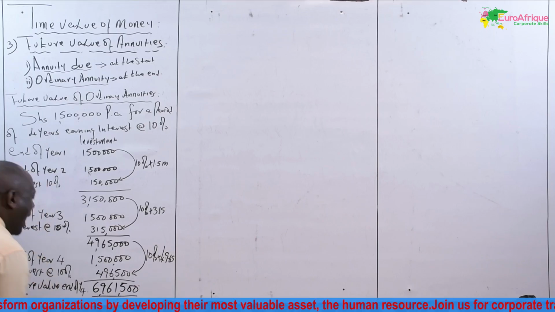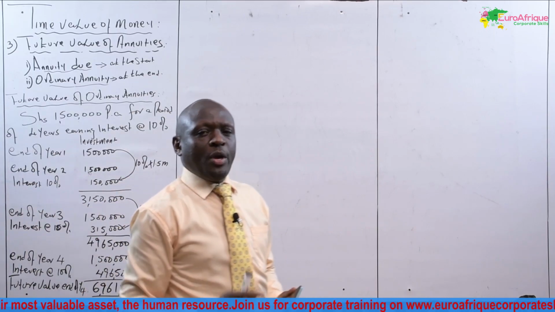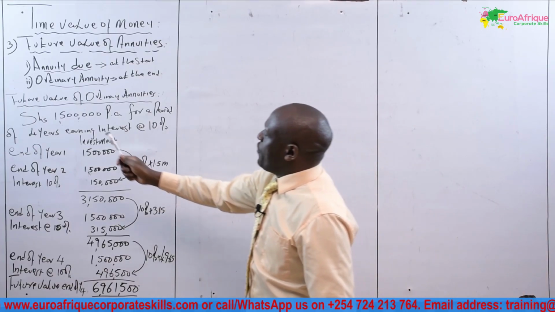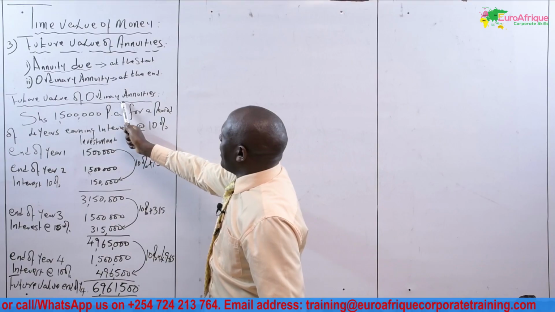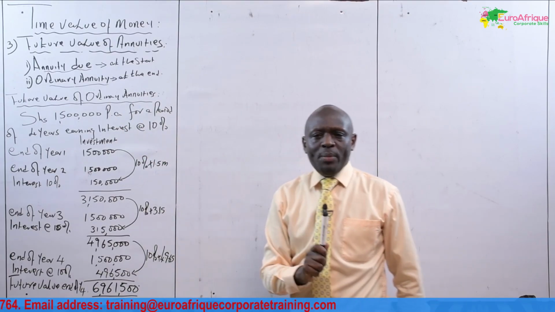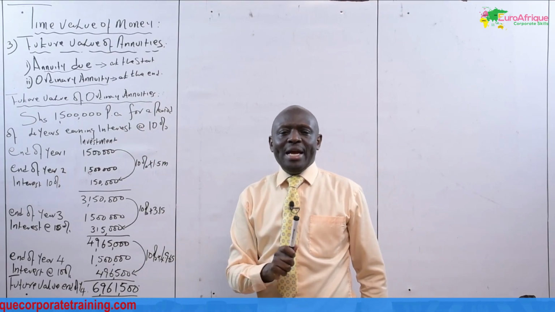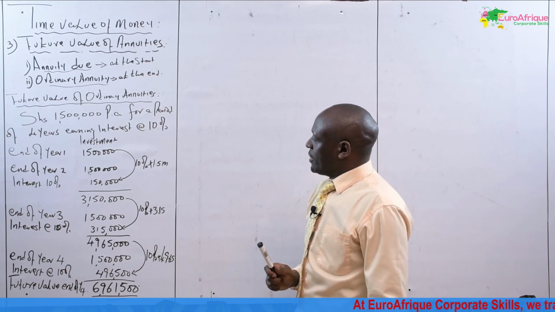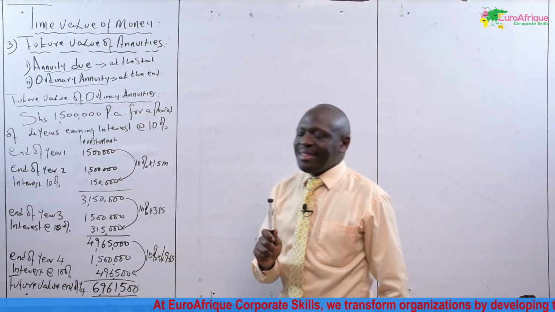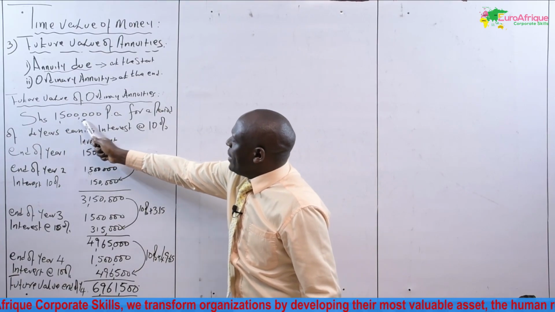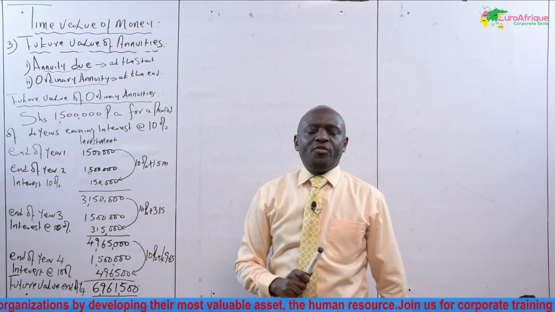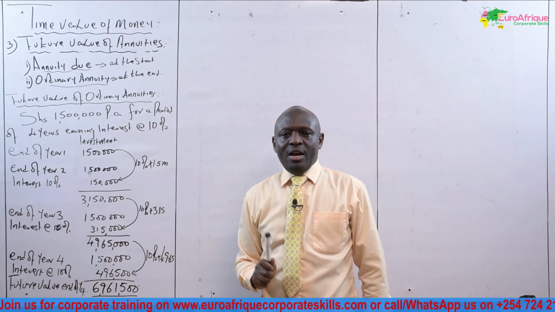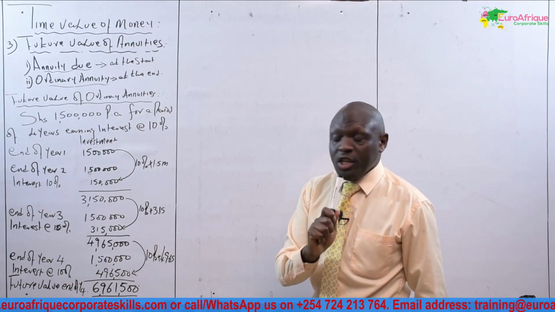6,961,500. I want to explain this concept because it is a very common concept in finance. We are talking of the future value of ordinary annuity, assuming investments are made at the end of each year over a period N. If an investor commits to be investing 1.5 million at the end of each year for a period of 4 years, this investor will make 4 installments.